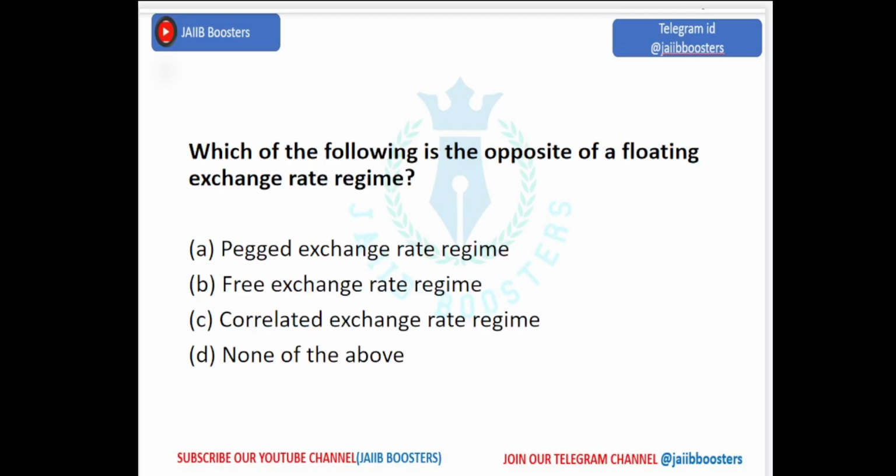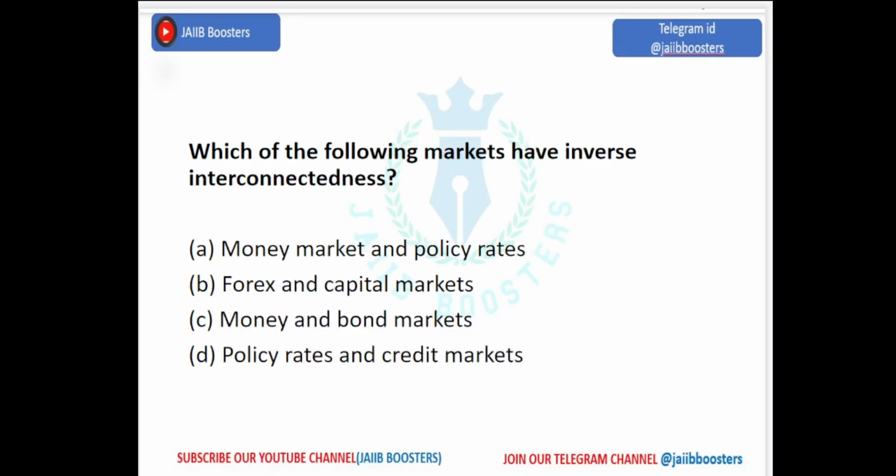Which of the following is the opposite of a floating exchange rate regime? Pegged exchange rate regime, free exchange rate regime, correlated exchange rate regime. Which is the answer here? Free exchange rate regime is the opposite of a floating exchange rate regime. Which of the following markets have inverse interconnectedness? Forex and capital markets have inverse interconnectedness.